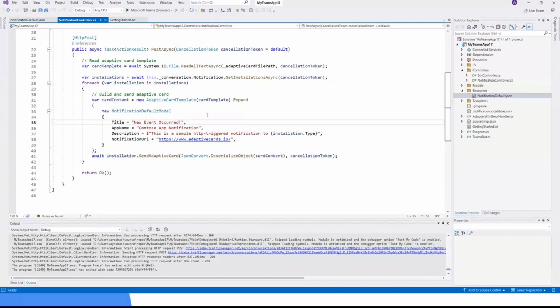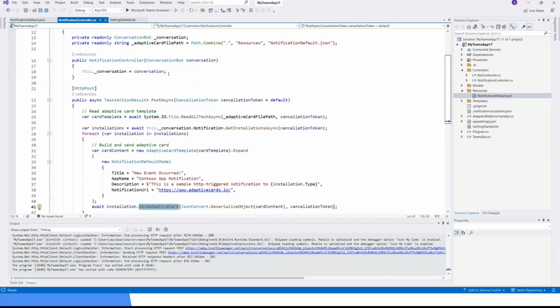That means that the adaptive card you create is reusable. You can reuse the same adaptive card to send different messages to the end user, or you can use different ones for different purposes. And finally, at the end, we just send the adaptive card and show it on screen as a message. You can totally change the post. Basically, you can change the response of the bot.